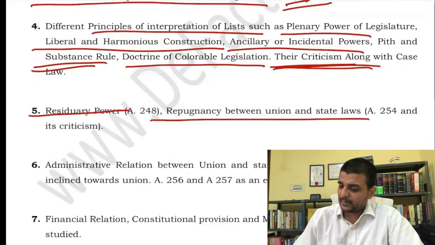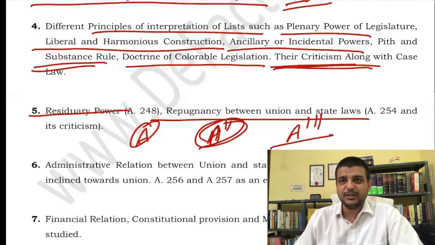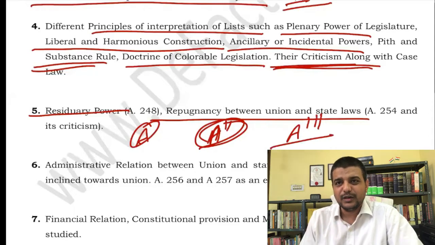If a law A has been passed, and the state has amended that law and passed A dash, and again the center has amended the same law and passed A double dash, and a person was convicted when the state law was passed, what will be the current situation? Okay, so conflict, basically they are scenario based questions. Ultimately it is the state law that will be valid. That particular thing you should keep in mind.